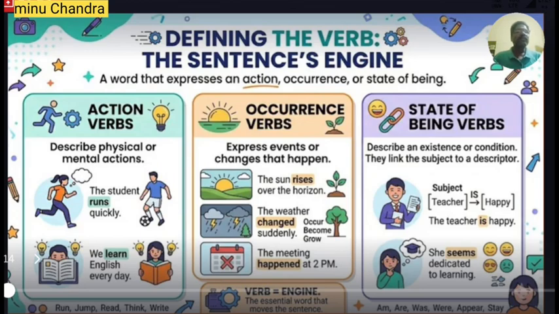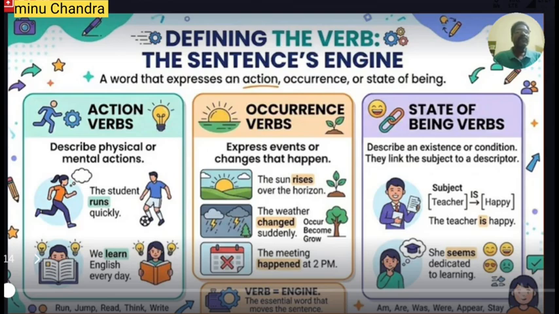Similarly, let us go to another example. We learn English every day. Here we is the subject, whereas learn is the action verb, while learning is a mental action. So the word learn expresses the mental action. Therefore, here learn is the action verb.